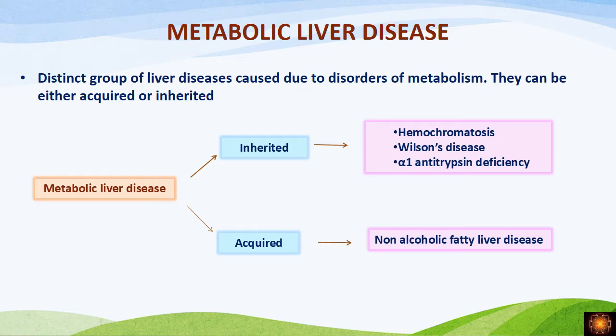Hemochromatosis is caused because of abnormality in iron metabolism. Wilson's disease is caused because of abnormality in copper metabolism. And alpha-1 antitrypsin deficiency is caused because of a defect in the folding of the protein, so it is not transported to the organs where it is required. In this way, the metabolic disorders have been classified.